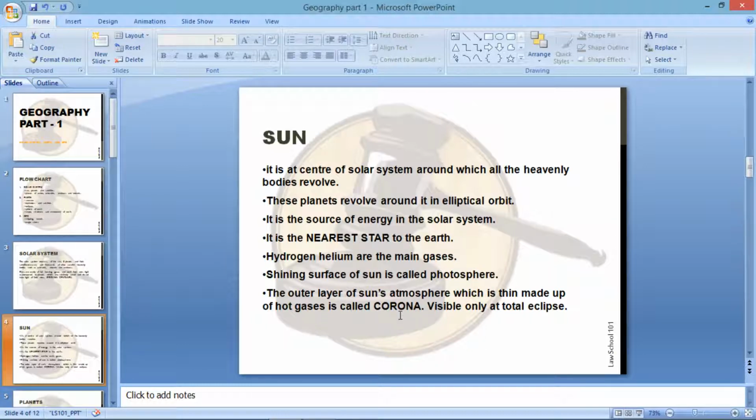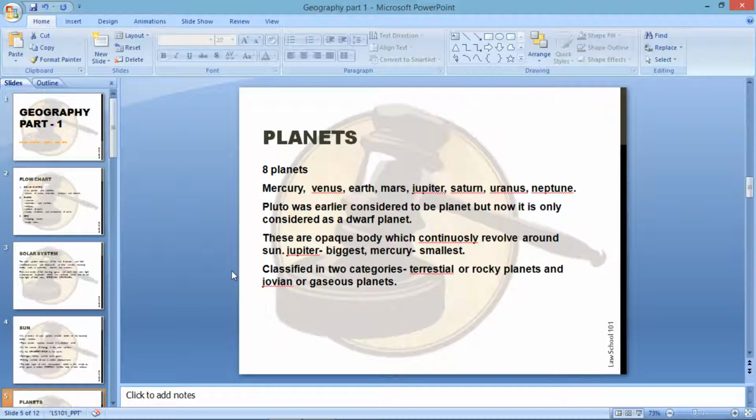Then let's move on to planets. There are 8 planets, as you all know: Mercury, Venus, Earth, Mars, Jupiter, Saturn, Uranus and Neptune. Pluto was earlier considered to be a planet, but now it is considered a dwarf planet. These planets are opaque bodies which continuously revolve around the Sun, in which Jupiter is the biggest, as you all know, and Mercury is the smallest.